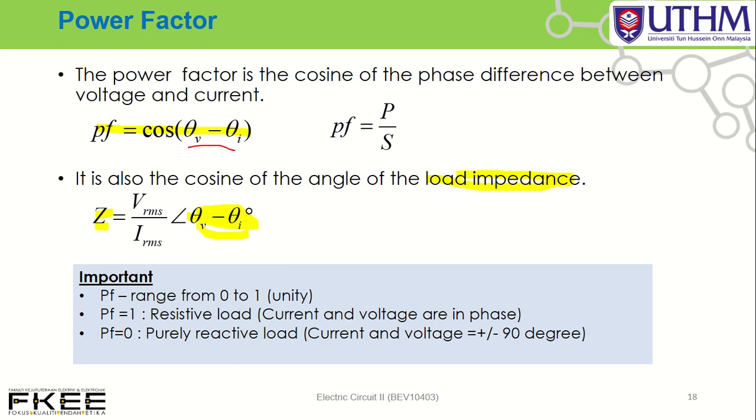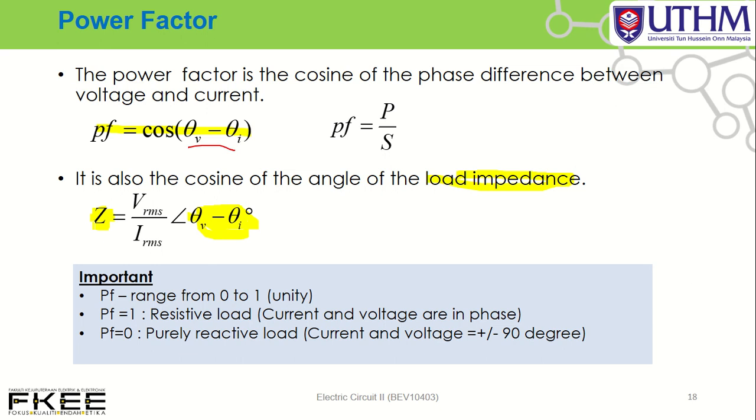So if you take the cosine of the angle of impedance, you can determine the power factor. That gives you two approaches to determine power factor: cos of the different angle between V and I, or from the angle of Z. Let's say you have a Z at a certain angle, cos that angle, and you can determine the power factor.